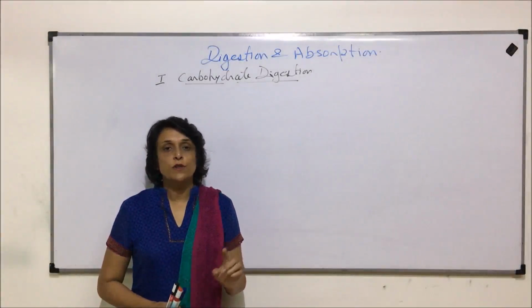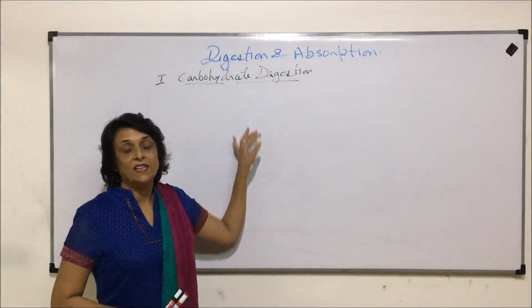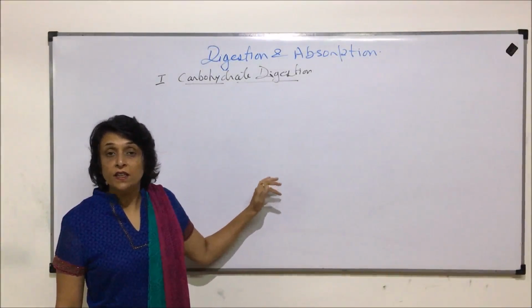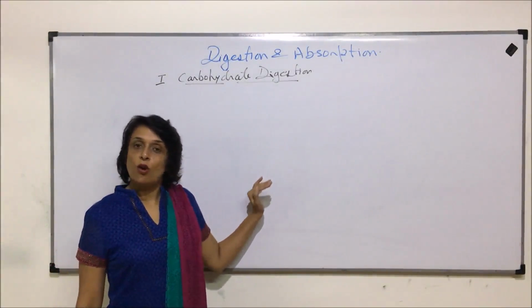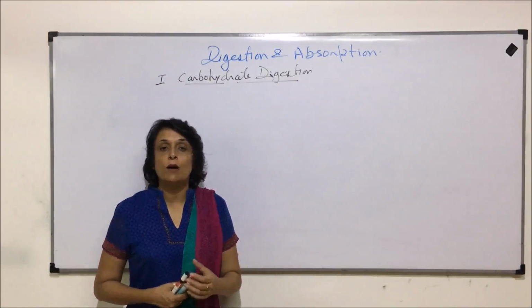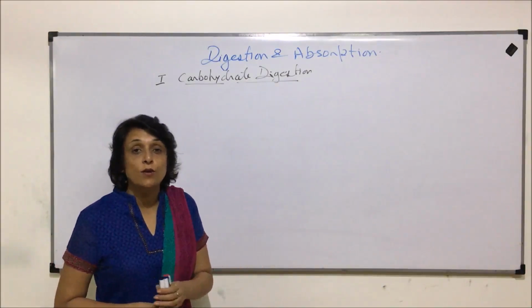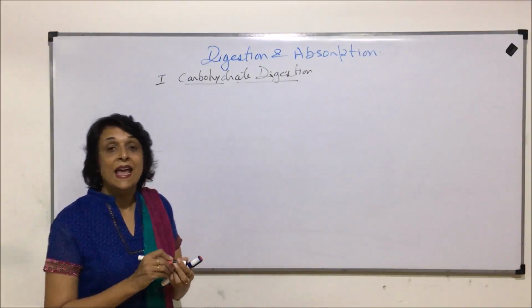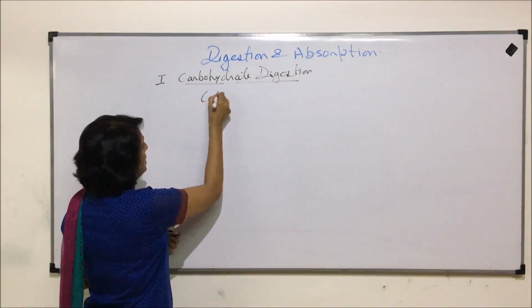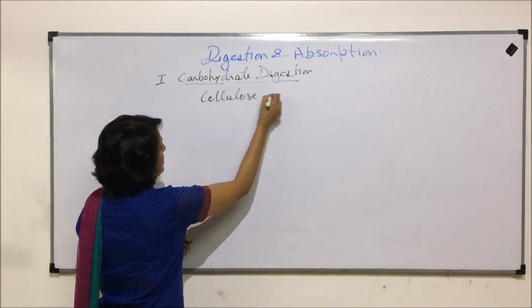In the previous video, we saw the carbohydrate digestion, all the various types of carbohydrates which are taken, whether as disaccharides or polysaccharides. In polysaccharides, we wrote about cellulose and we said cellulose cannot be digested by animals on their own. So here we are talking about cellulose digestion.